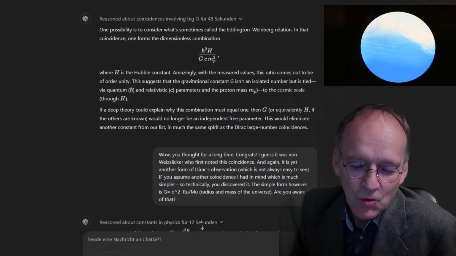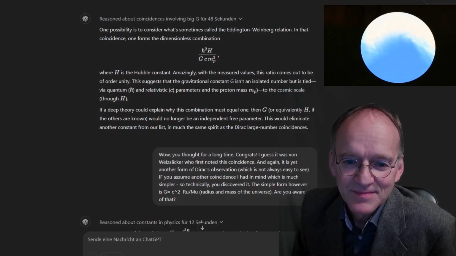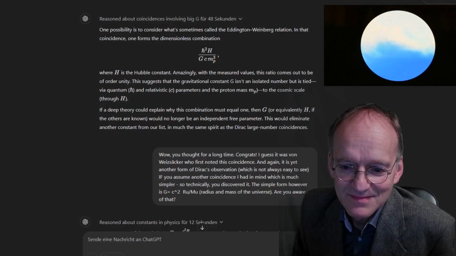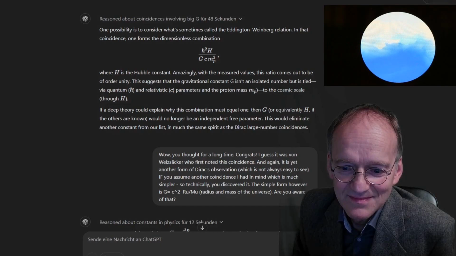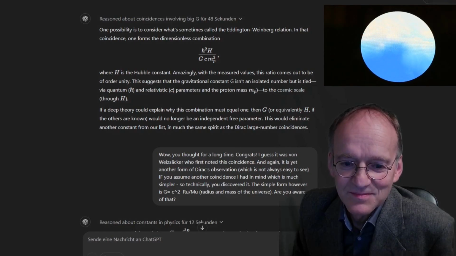This suggests that the gravitational constant G isn't an isolated number, but is tied via the quantum constant ħ and the relativistic constant c, and the proton mass m_p, to the cosmic scale through H. If a deep theory could explain why this combination must equal 1, then G, or equivalently H, if the others are known, would no longer be an independent free parameter. This would eliminate another constant from our list in much the same spirit as the Dirac large number coincidences.